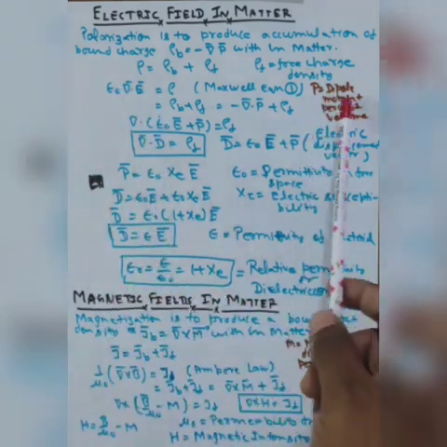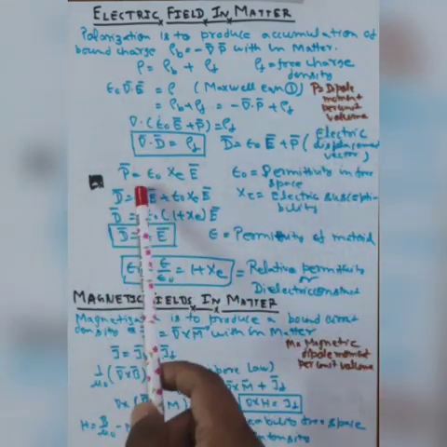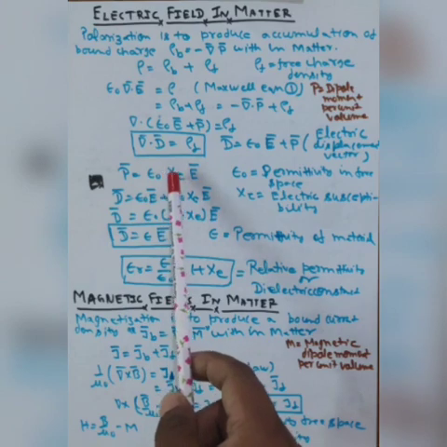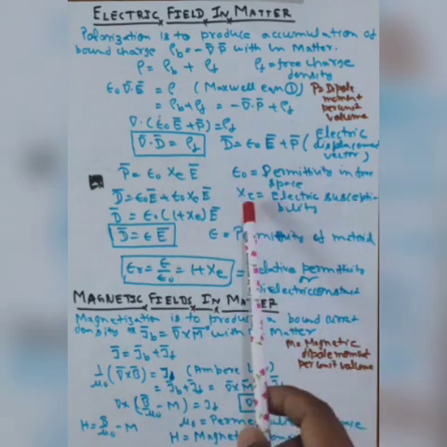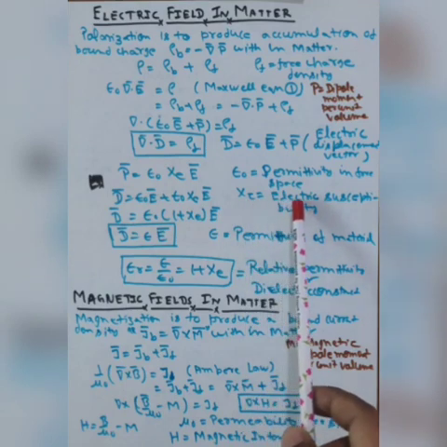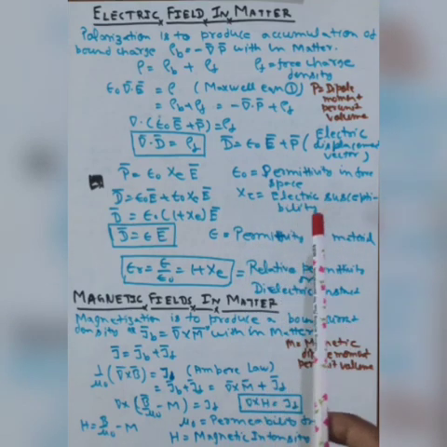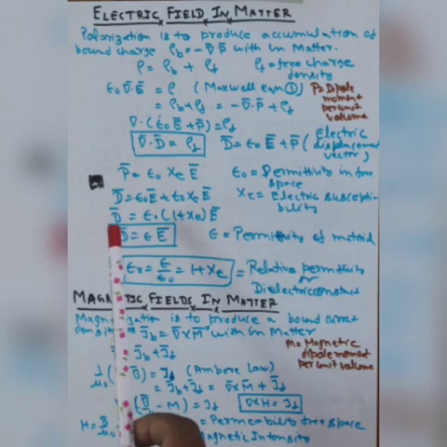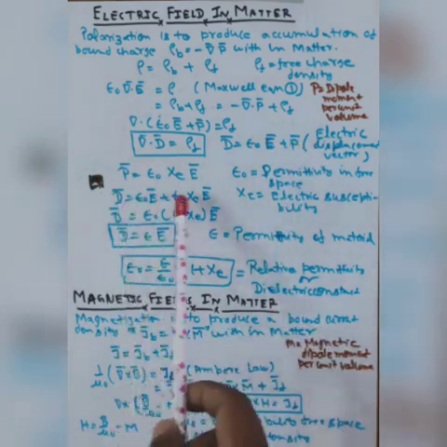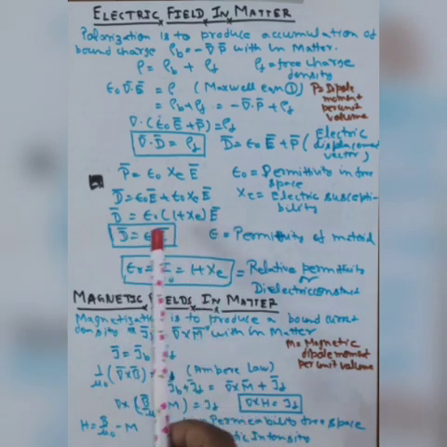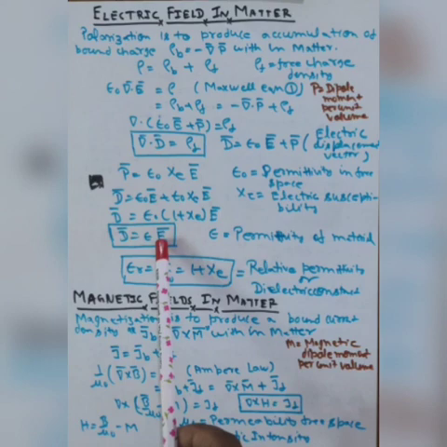We know that dipole moment per unit volume is equal to epsilon naught chi E, where E is the electric field, epsilon naught is the permittivity of free space and chi is the electric susceptibility. So putting the value of P in this equation, we can write D is equal to this one, where D is epsilon multiplied by the electric field.